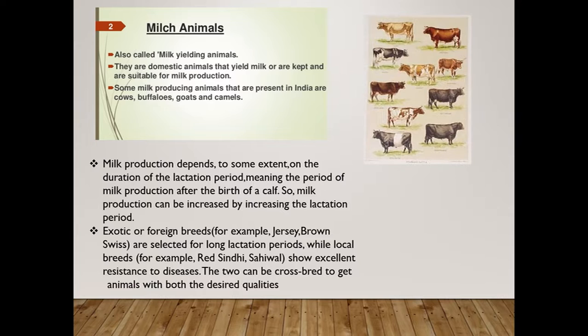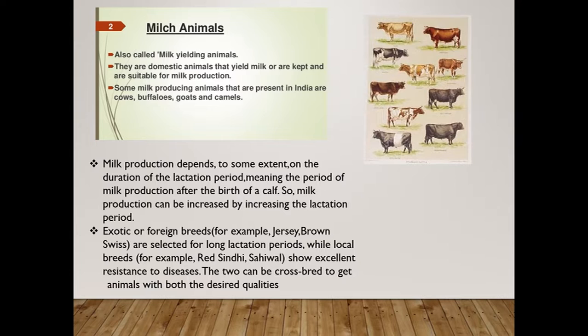Whereas exotic breed, it is Bos taurus. They include Jersey, Brown Swiss and Holstein Friesian. I hope you follow. So exotic breed examples: Jersey, Brown Swiss, and another famous one which gives a very high yield of milk, Holstein Friesian. And they are selected for long lactation period. Lactation period is the period during which the animal gives milk.